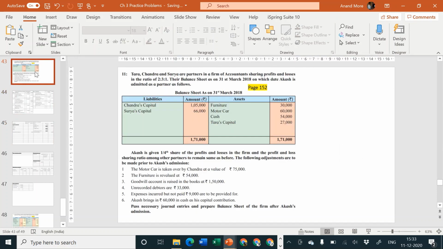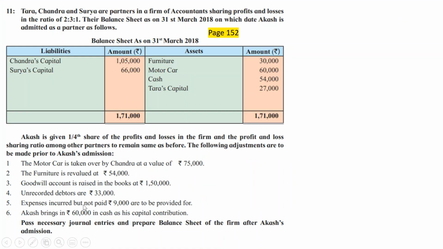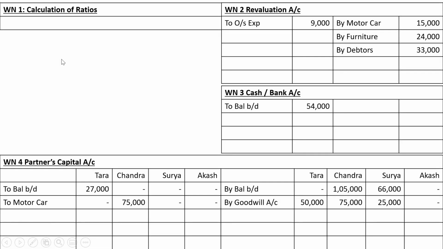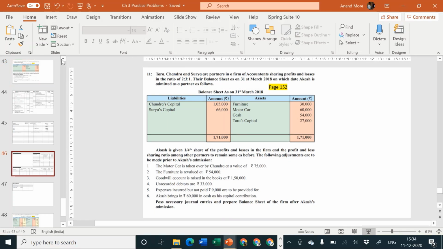Let us consider all the adjustments again. Have we completed everything? We have completed adjustment number 5, expenses incurred. Yes. Adjustment number 6 is Akash brings rupees 60,000 in cash as his capital contribution. Have we passed the entry? Yes, that was our first entry, cash to Akash capital. Have we posted it? Let me check. Oh, we have not posted it. Let us make the posting of the same.